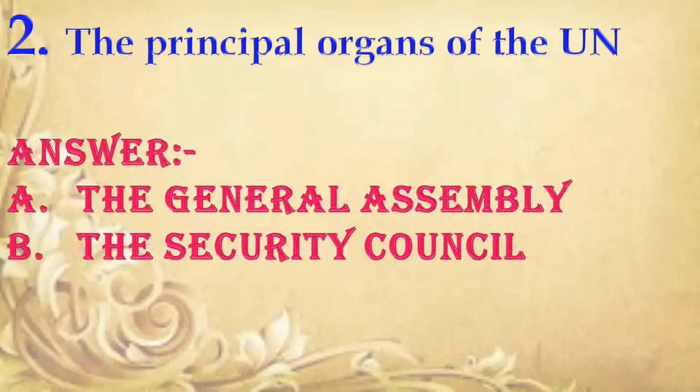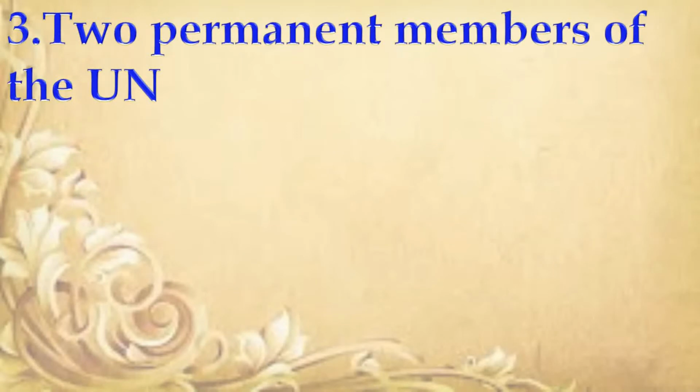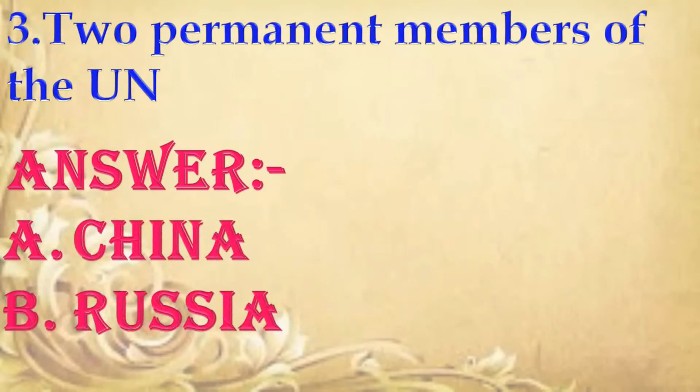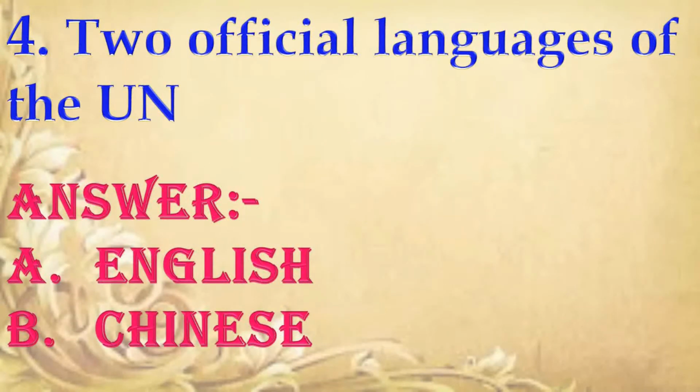Next. The principal organs of the UN. Answer is the General Assembly, the Security Council. Next question. 2 permanent members of the UN. Answer is China, Russia. Next question. 2 official languages of the UN. Answer is English, Chinese.